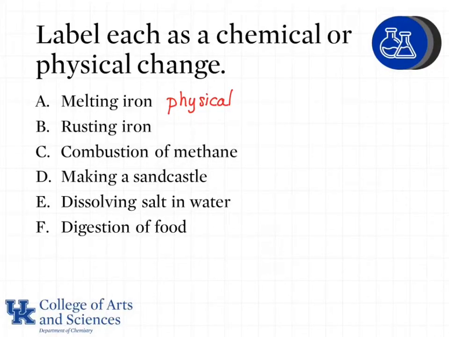Rusting iron will be a chemical change because we go from iron to an iron oxide compound. The combustion of methane is a chemical change. Anytime something is burning, by default, we're going to be changing the chemical composition.